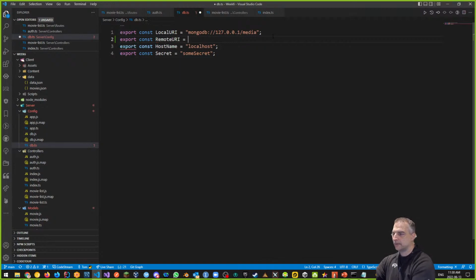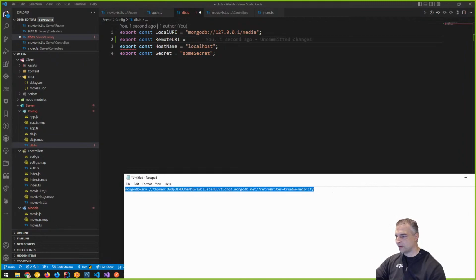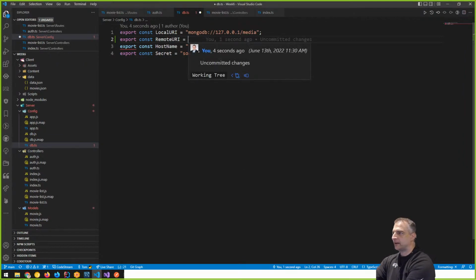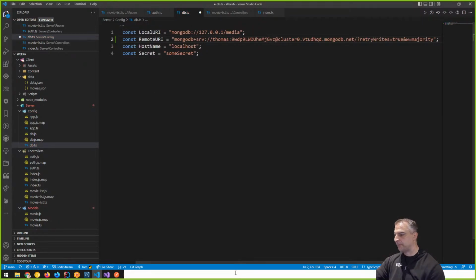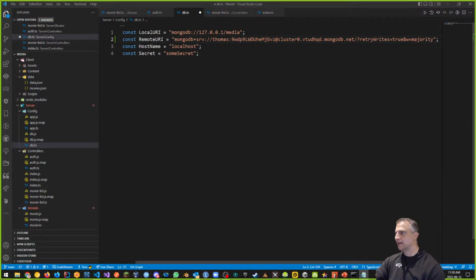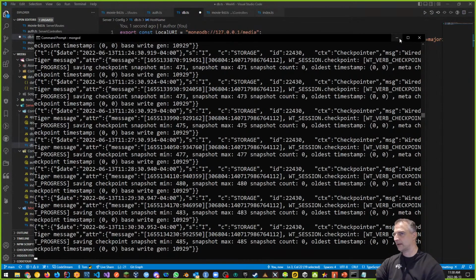And my remote URI is going to be this string right here that I copied earlier. I'm going to grab that. I'm going to put that in here. That is my remote URI, okay? And because I'm switching from my local URI to my remote URI, so I can switch between the two, I'm going to change my host name to remote host or MongoDB Atlas. So I know this is for me. So I know that I'm actually connected to MongoDB Atlas, not my local database, not this part, okay?